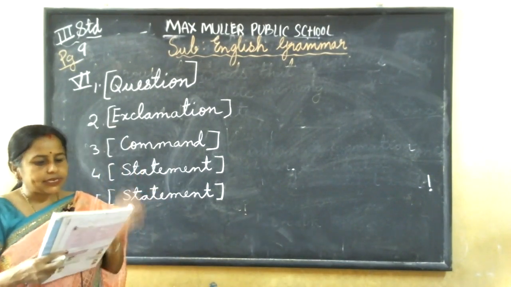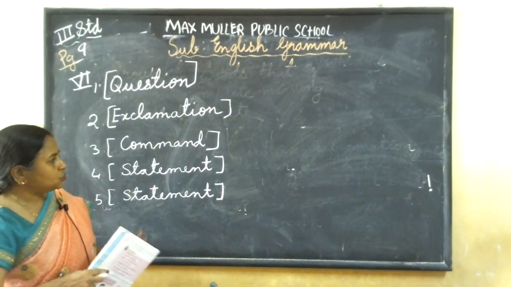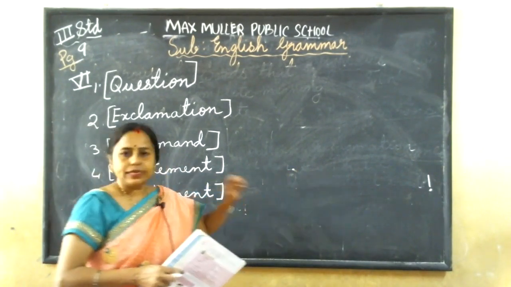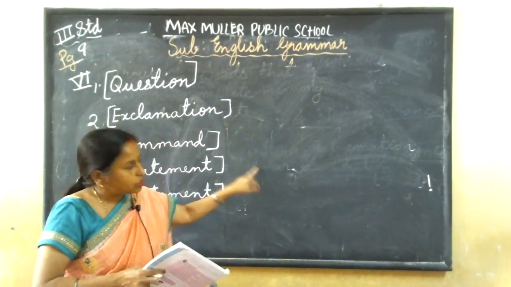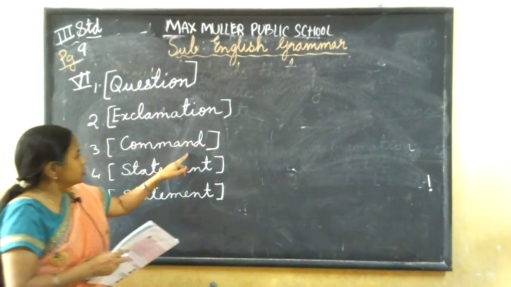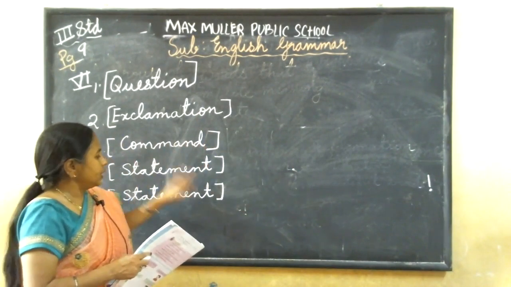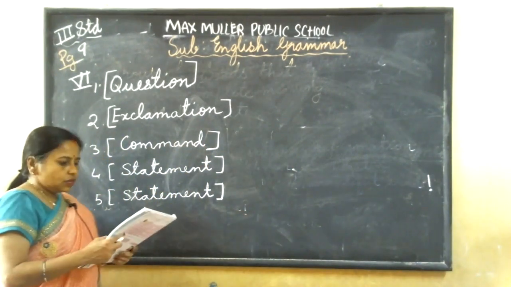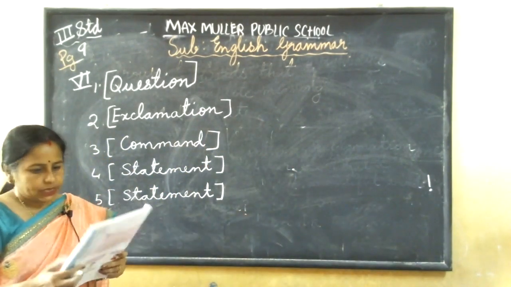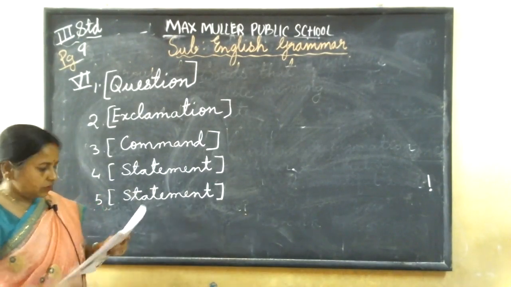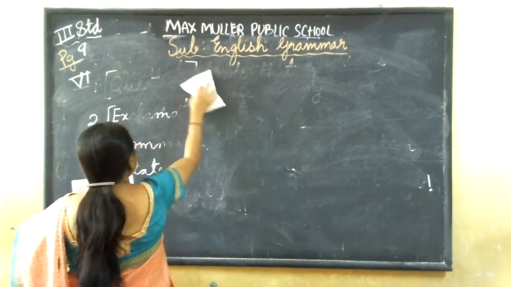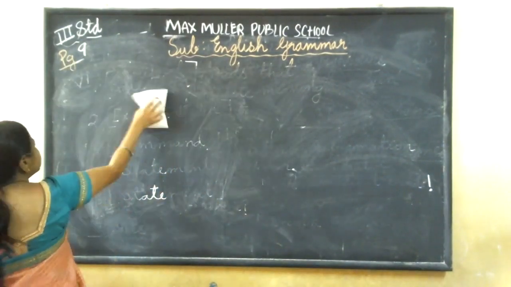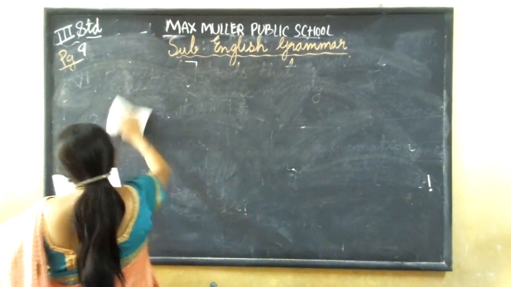What is the question? Rewrite the sentence with punctuation. Now what is punctuation? It is how to write the sentence. If it is a question, you should end with a question mark, like I told you. Command means end with a full stop. Exclamation means end with that sign. That is called the punctuation sign. Whatever sentence is there, rewrite it on the dash and put the correct punctuation mark.